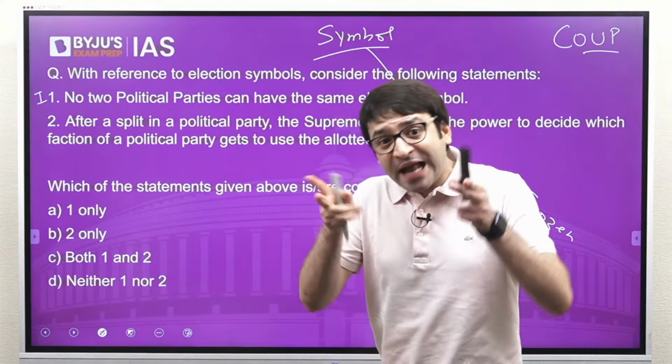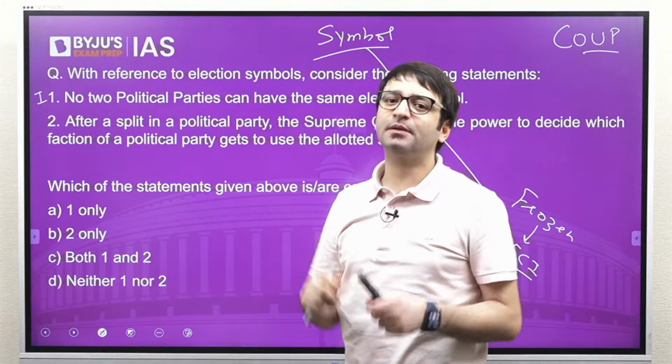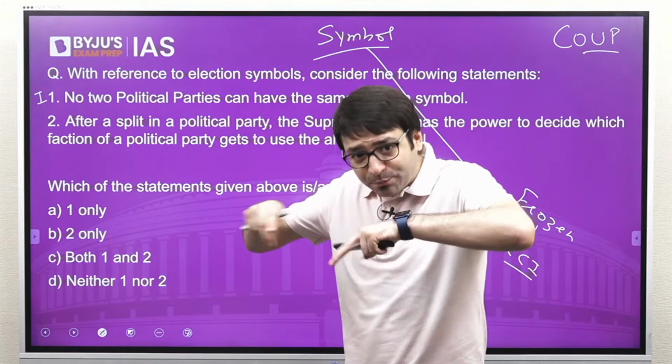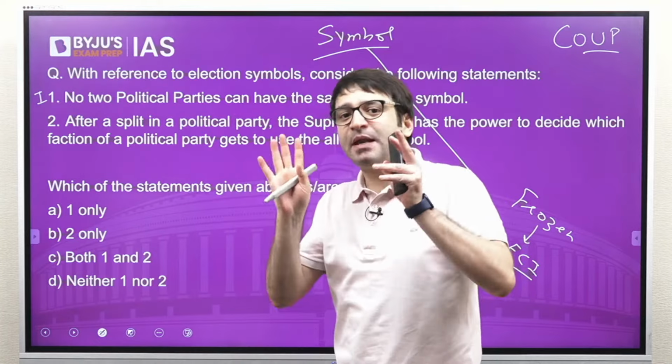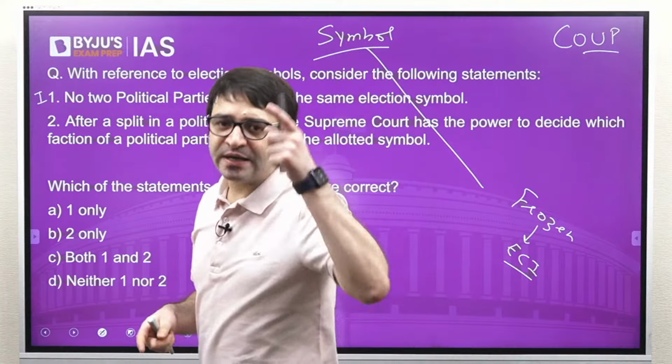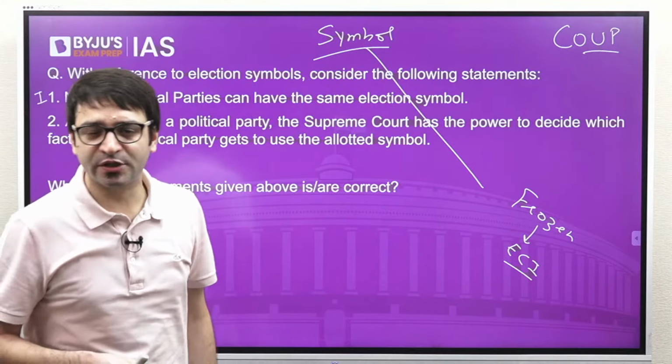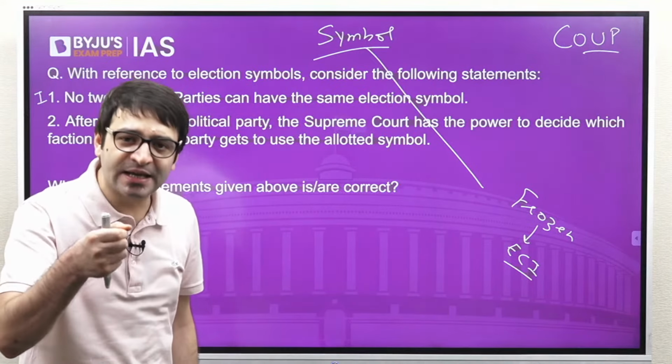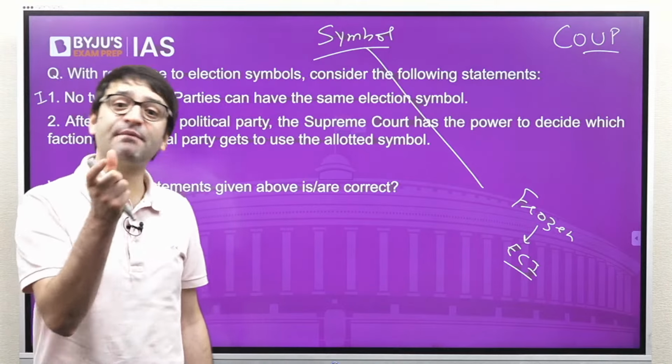But no 2 national political parties will have the same symbol. No 2 state political parties in a state will have the same election symbol. Which means if Samajwadi Party wants to contest election in Andhra Pradesh, they cannot use the cycle symbol. They have to choose some other symbol.